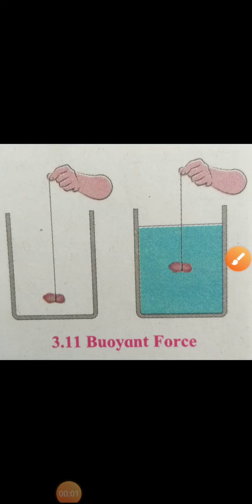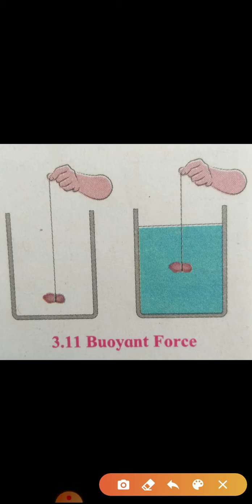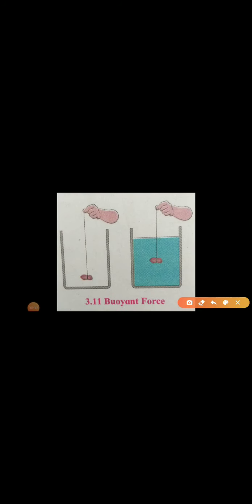Now second is the Archimedes principle. What is this activity? Take a long rubber band. Yes, this is the rubber band, and cut at one point. Cut this rubber band. Tie a stone at the other end.